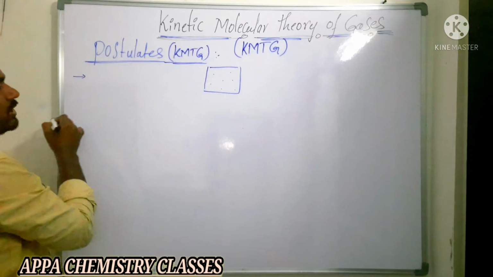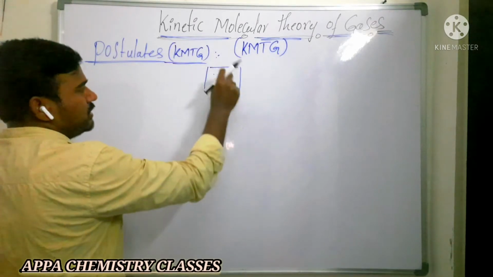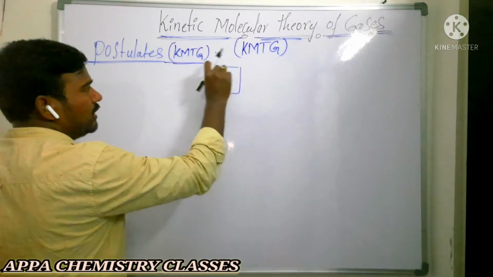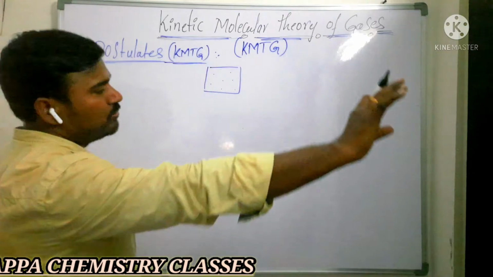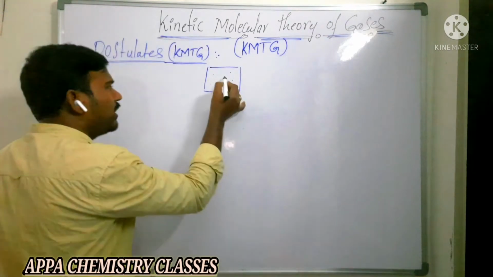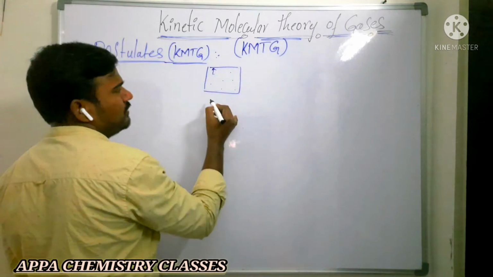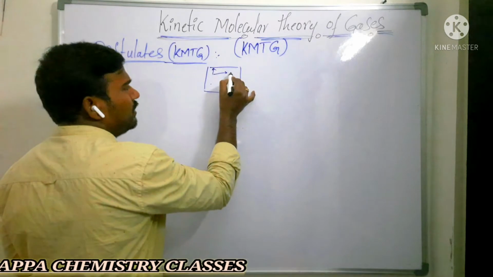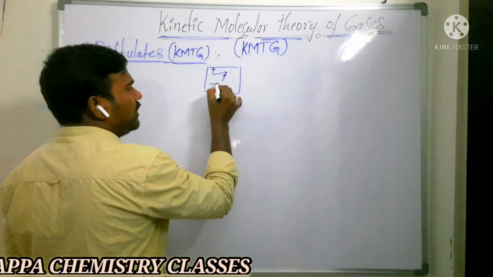The first postulate is that these very small and tiny particles are said to be gas particles. These gas particles move randomly in all directions. When they are moving, they may collide with the inner walls of the container, or they may collide with other gas molecules present in the container.